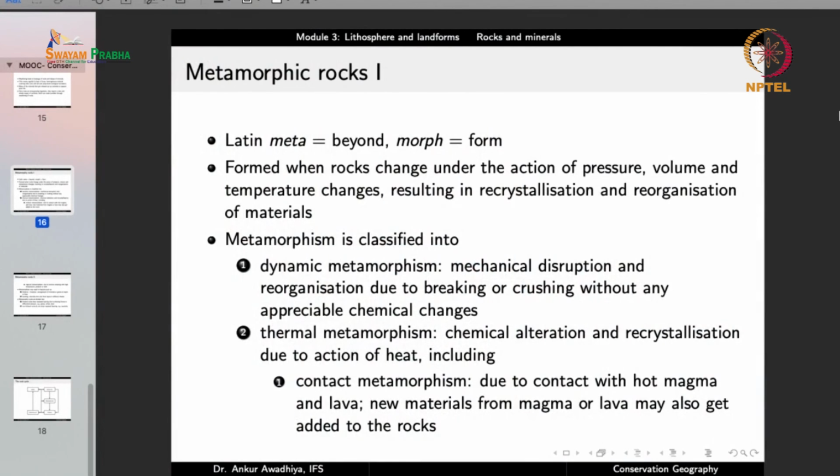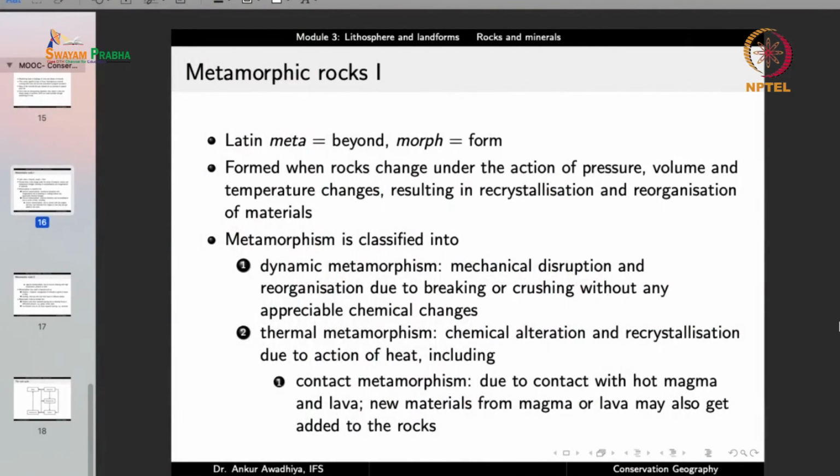It is classified into dynamic metamorphism, which is metamorphism due to pressure, mechanical disruption and reorganization due to breaking or crushing without any appreciable chemical changes. What happens is that if you have a material and this material is getting impacted by pressure, the crystals, the minerals that were inside, suffer a shear stress, because of which they get arranged in layers. So this is what happens in the case of dynamic metamorphism.